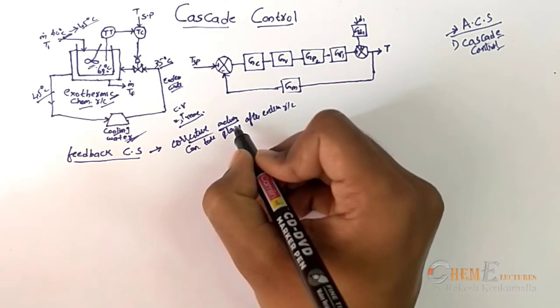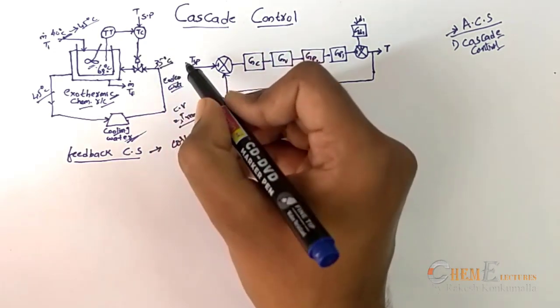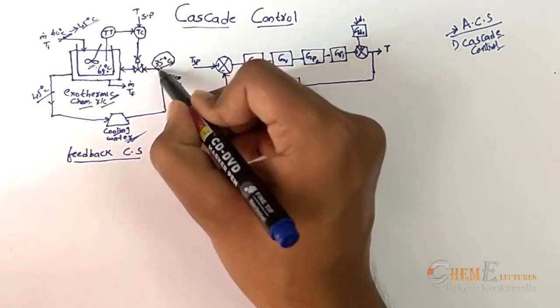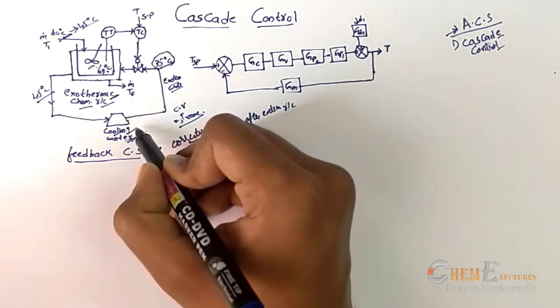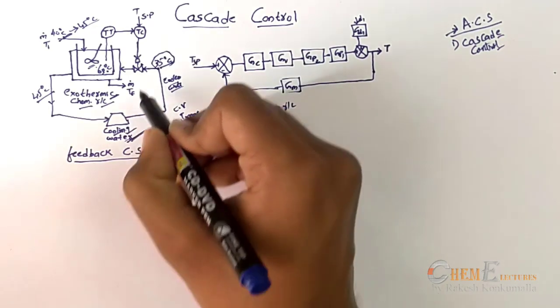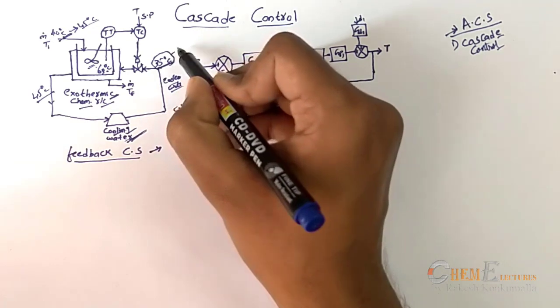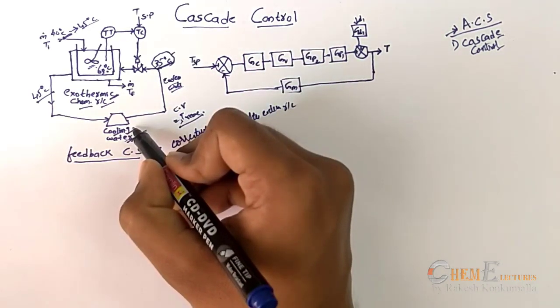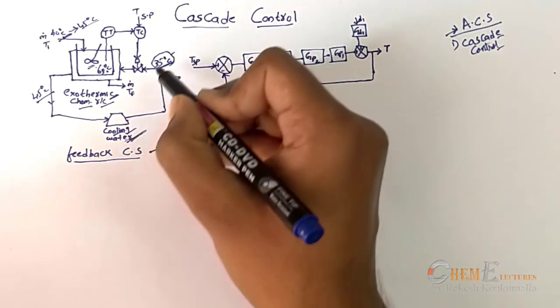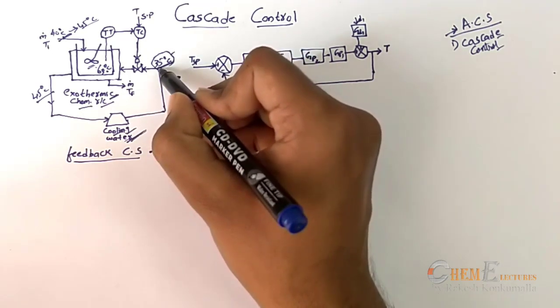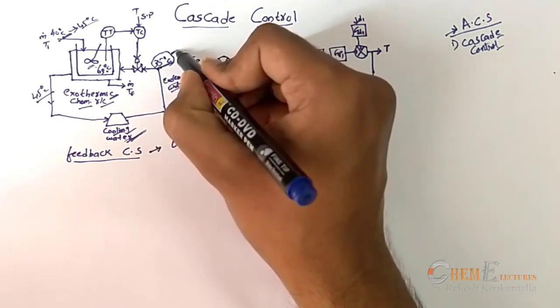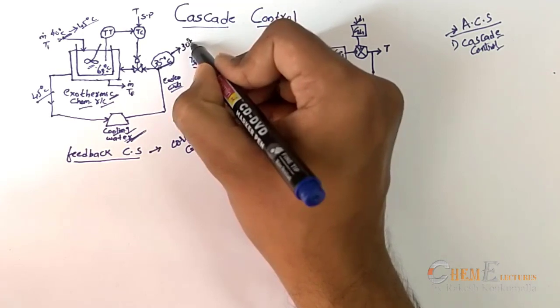Now, as you know, if there is any disturbance in this cooling water, it won't always be ideal to get 35 degrees as an input, because any deviation in this cooling tower will ultimately affect my temperature here. Let the 35 become 30 degrees centigrade.